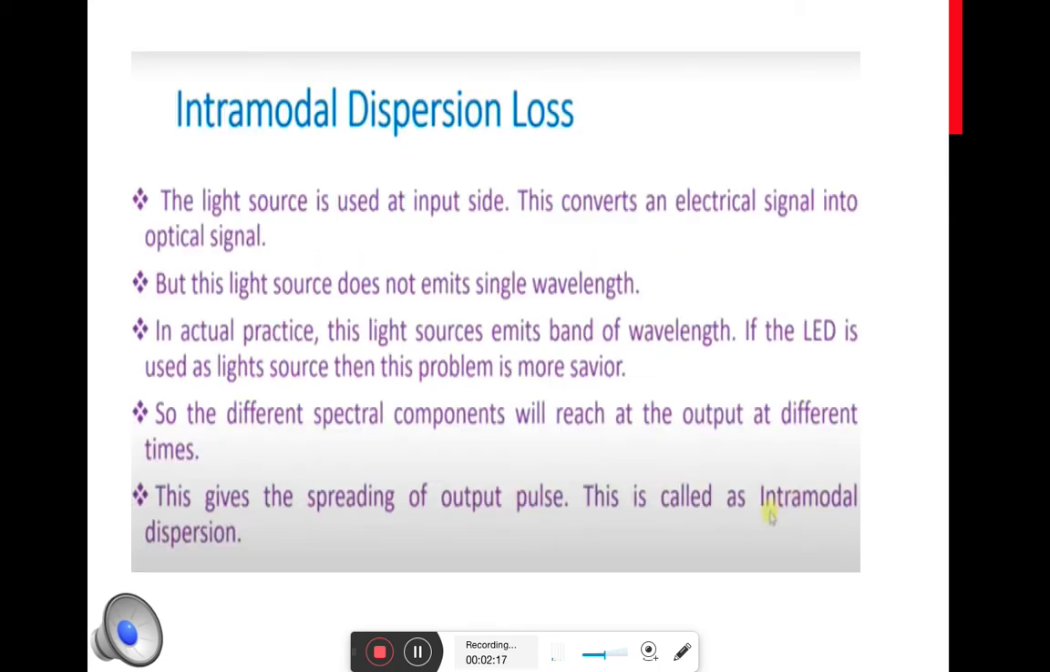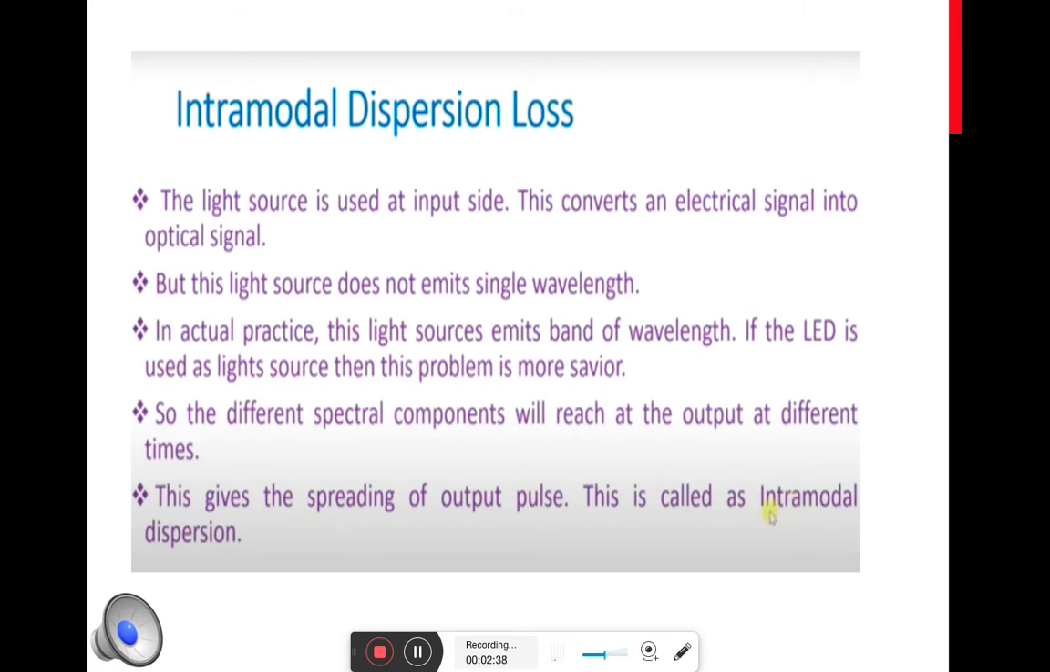So the next topic is intramodal dispersion. It is one of the types of dispersion loss. What do you mean by intramodal dispersion? To understand that, let us first understand a few basics. Whenever we have an optical communication, we'll be having an input source. So consider the case of an LED.